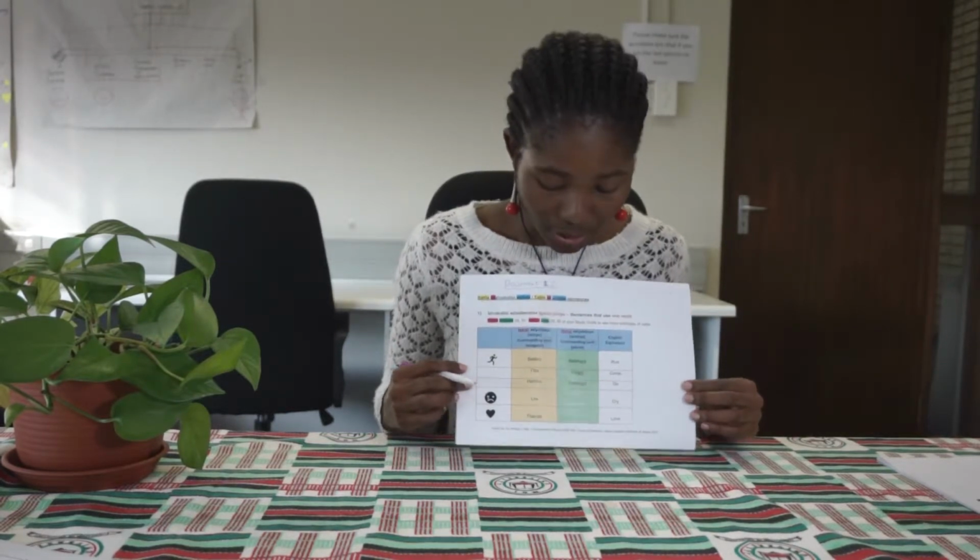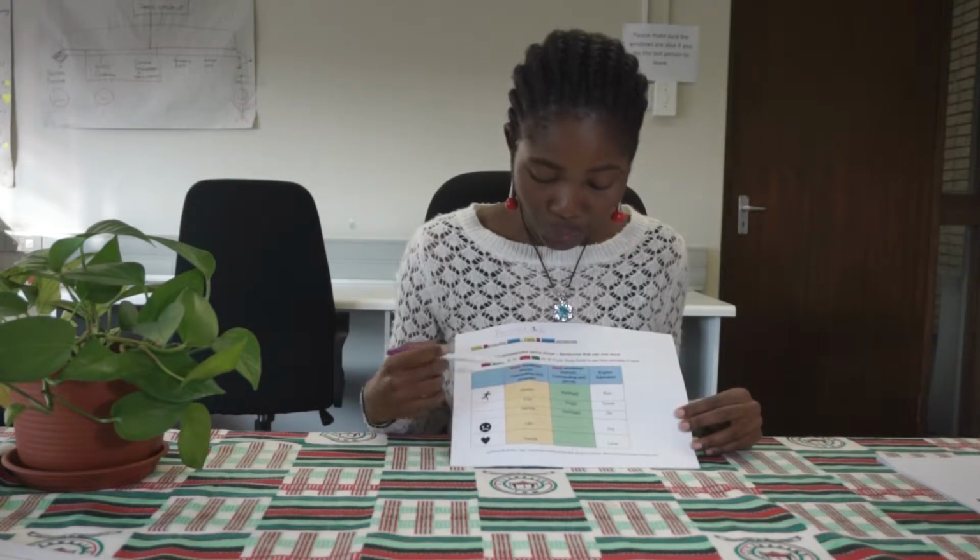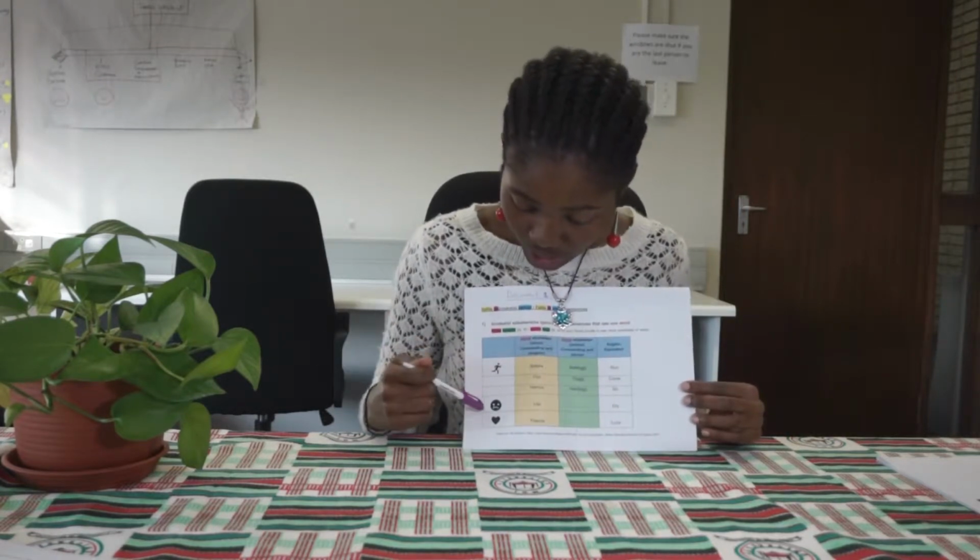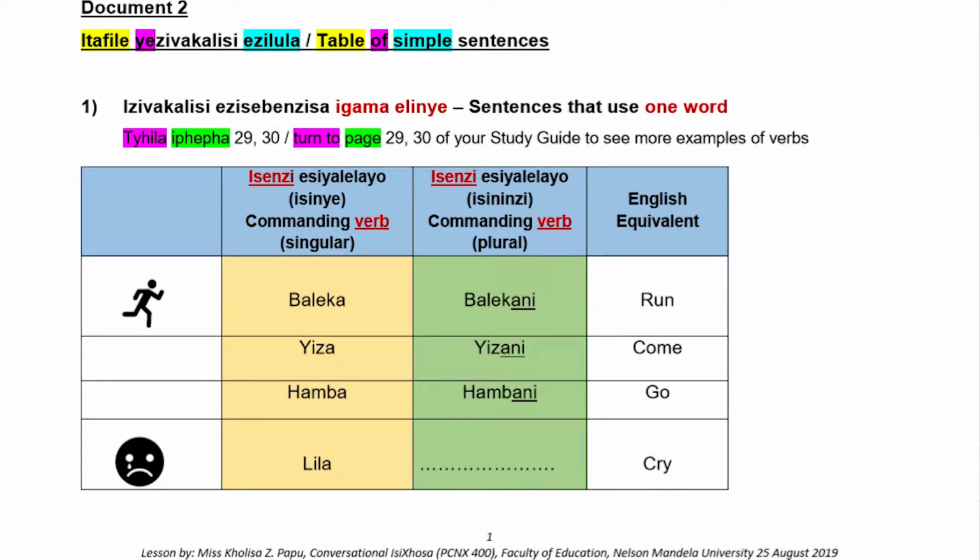So now I have shown you how to construct a one-word sentence in singular and in plural in IsiXhosa. Remember, we said isenzi is called verb. Isenzi esiyalelayo is called commanding verb. Those are the examples that we have used. So now, for your own homework, and for me to make sure that you understand what is being done, I want you to look at this picture. It's a smiley, in fact, with tears and a sad mouth.